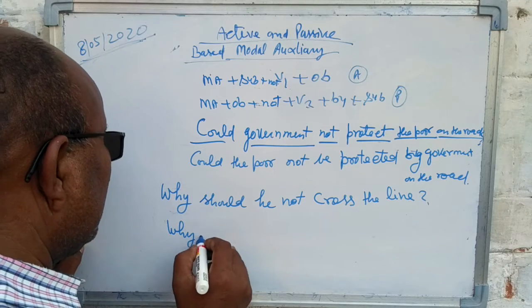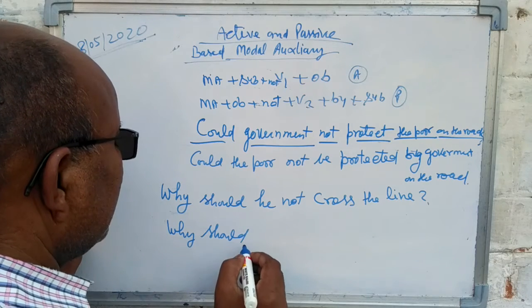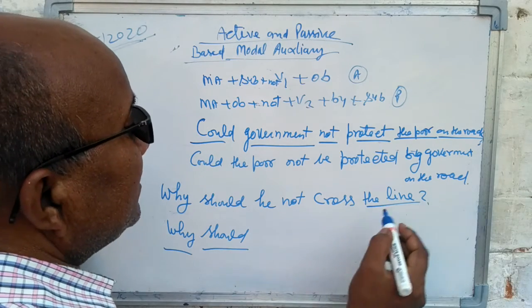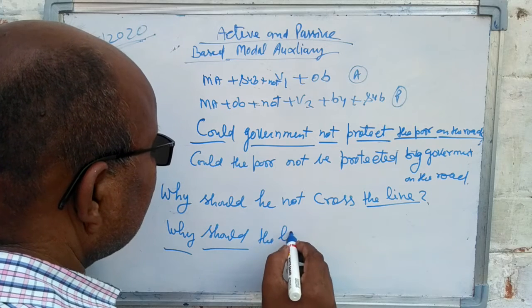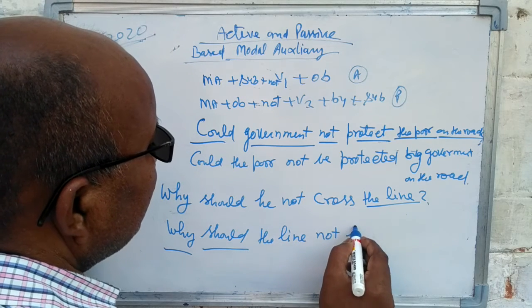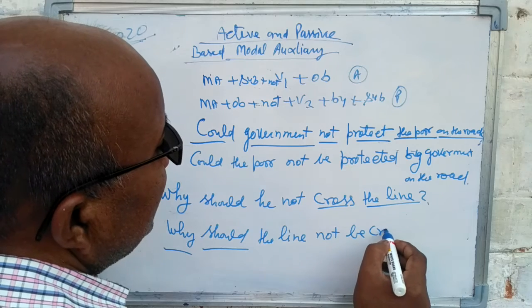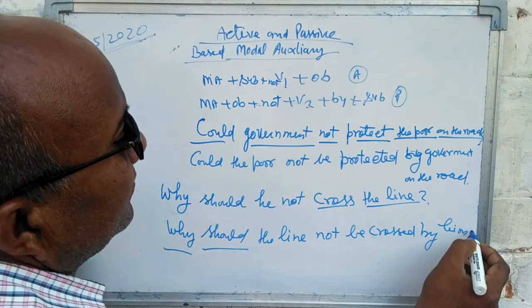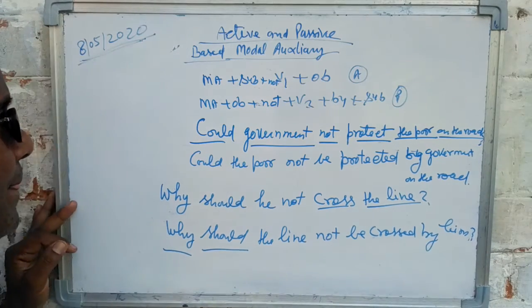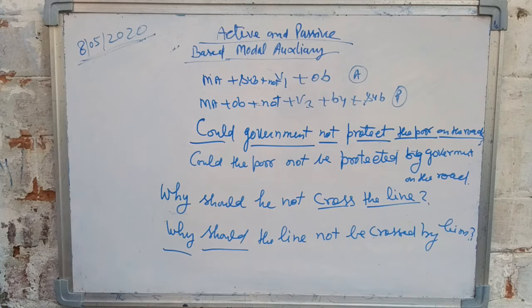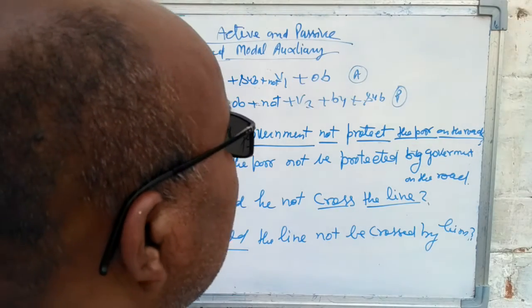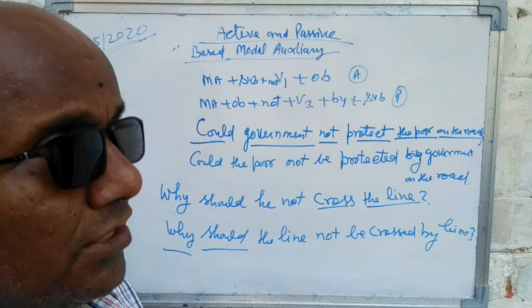Why should your question word is why, modal is should, plus subject, sorry, object. The object is the line, not be. And the third form of cross is crossed by him. Thus these are the rules based on modal auxiliary, and one more rule is also used.